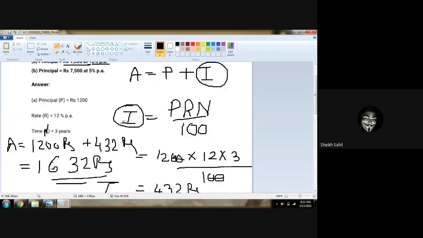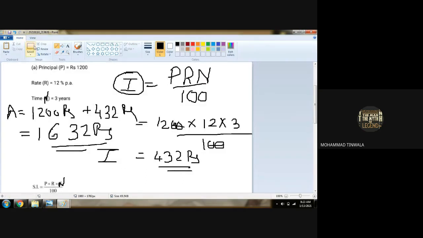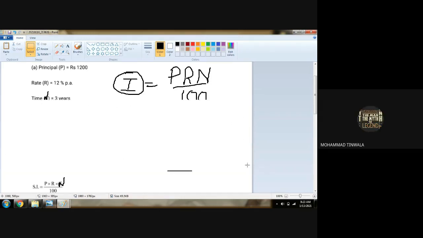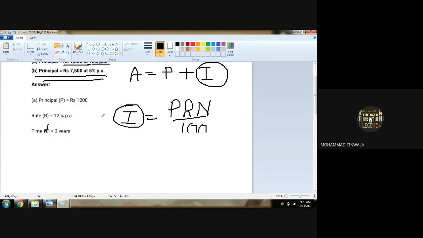In the same way, principal is 7500 at 5%, and 3 years is common. So R is common here. Principal is 7500, rate of interest is 5%, and number of years is 3, upon 100.